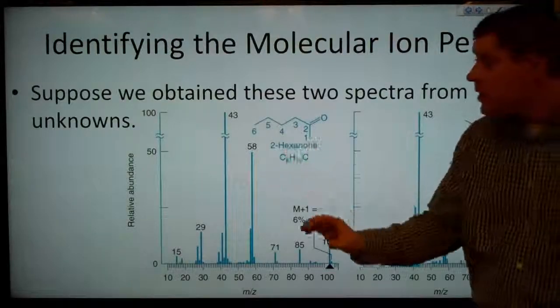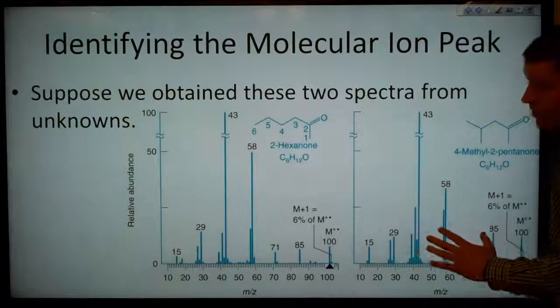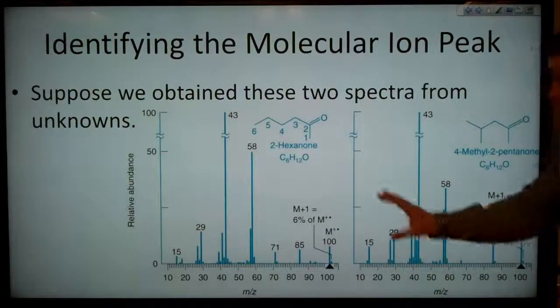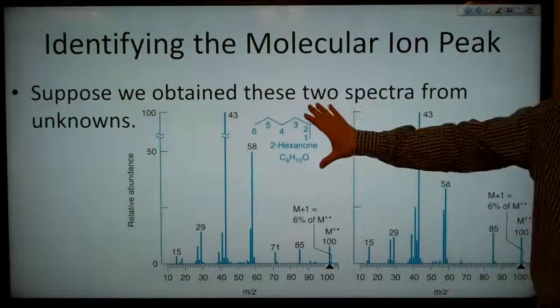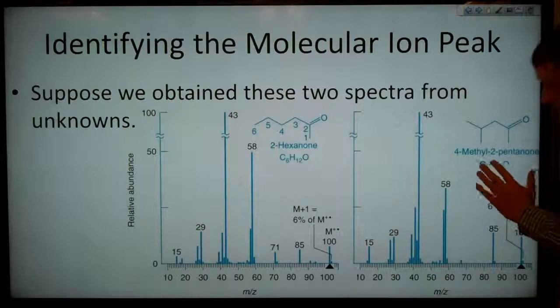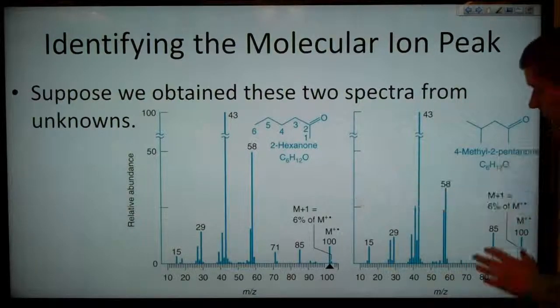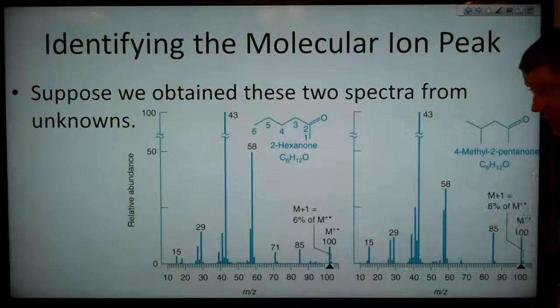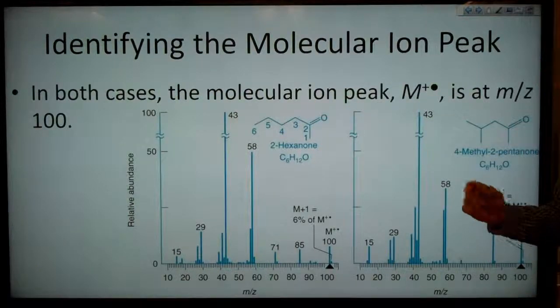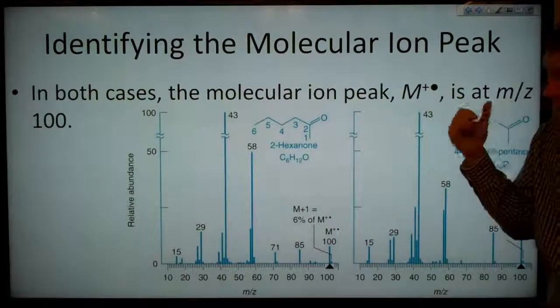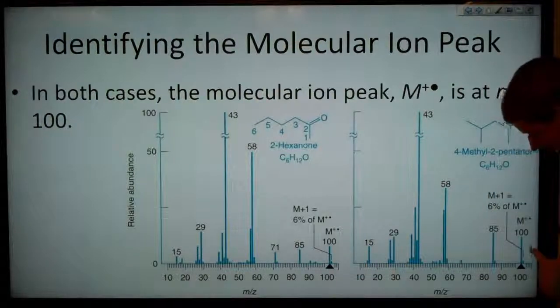And suppose we obtain these 2 spectra from 2 unknowns. Now, I know I've got the structure of our molecules here and here. This one is from 2-hexanone, and this one is 4-methyl-2-pentanone. So in both cases, the molecular ion peak M+ is at an m/z of 100 over here and there.